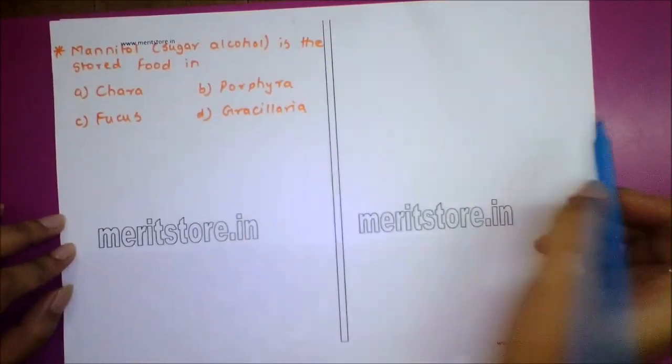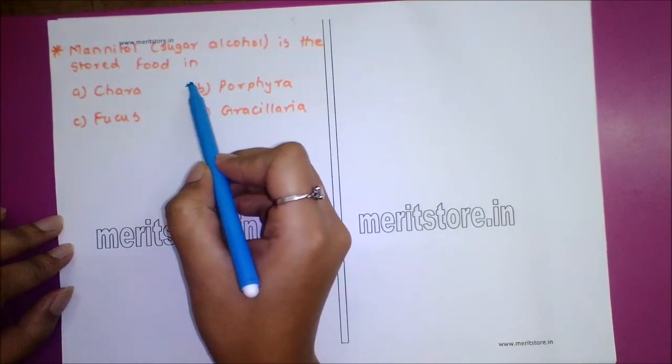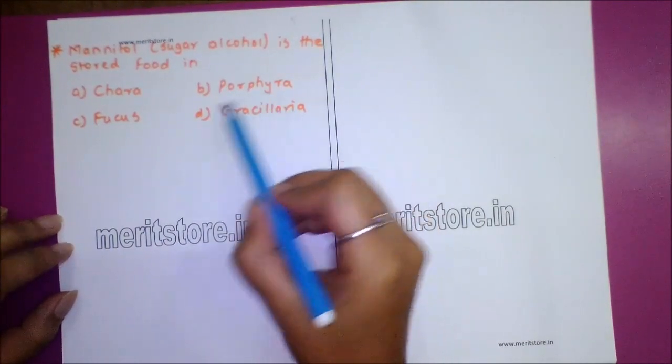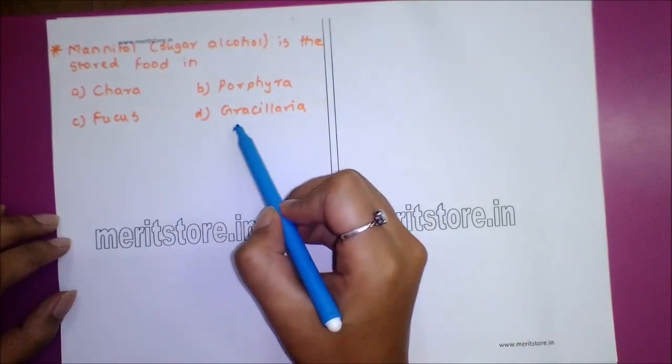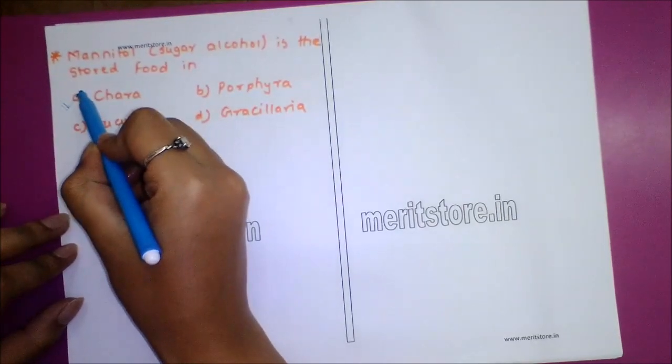Chapter Kingdom Plantae. Question number 1. Mannitol sugar alcohol is the stored food in option A Chara, option B Porphyra, option C Fungus, option D Gracilaria. Answer to this question is option A Chara.